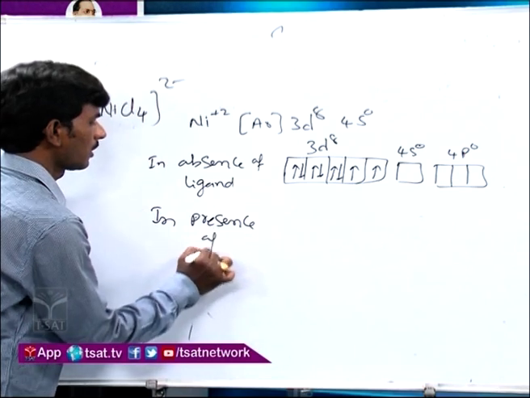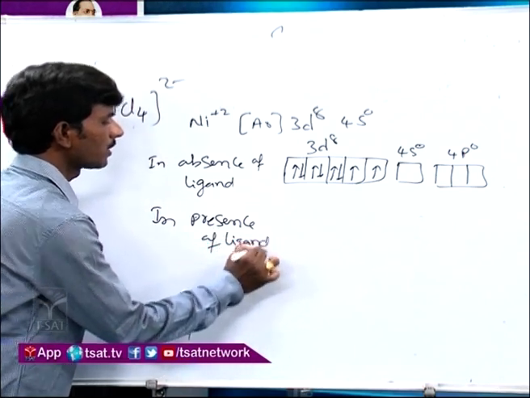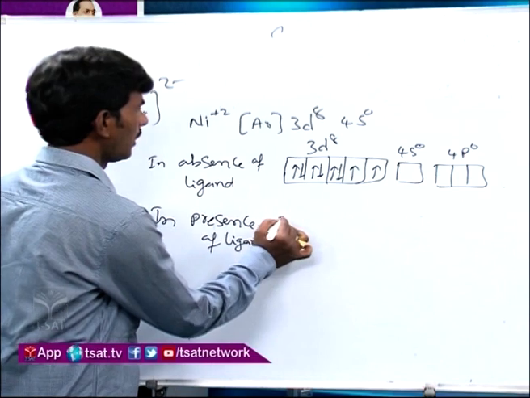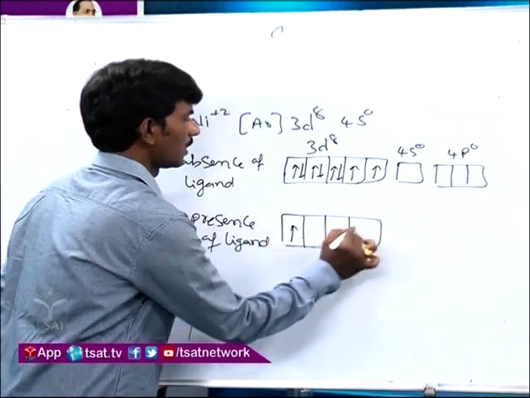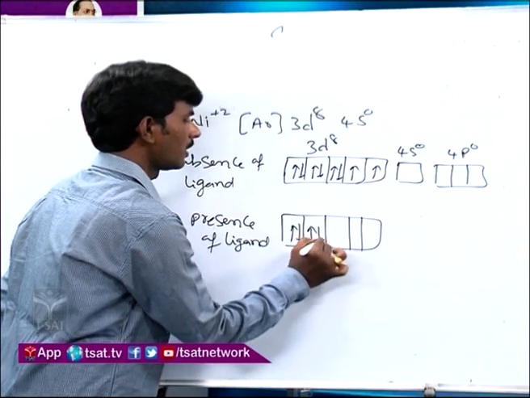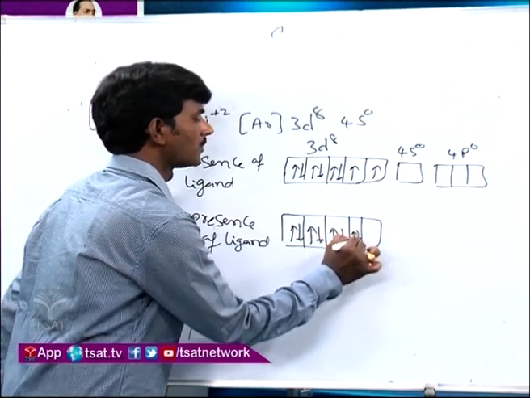Here chloride is a weak field ligand. It won't influence the pairing. It remains the same. Whatever configuration is there in the free metal ion, the same arrangement is there in the complex also.